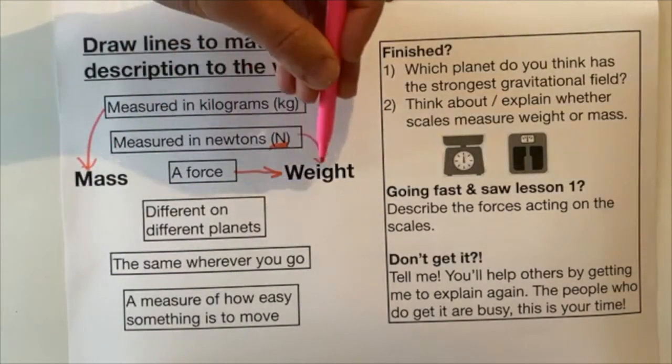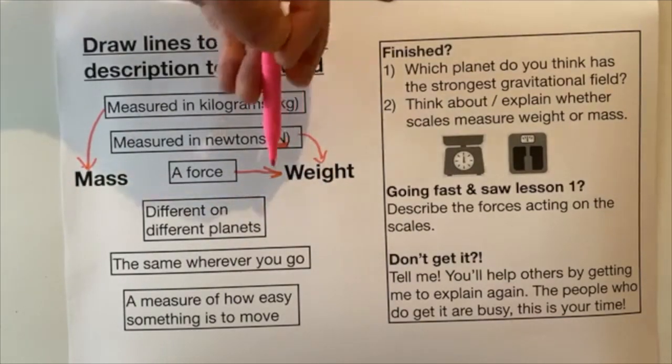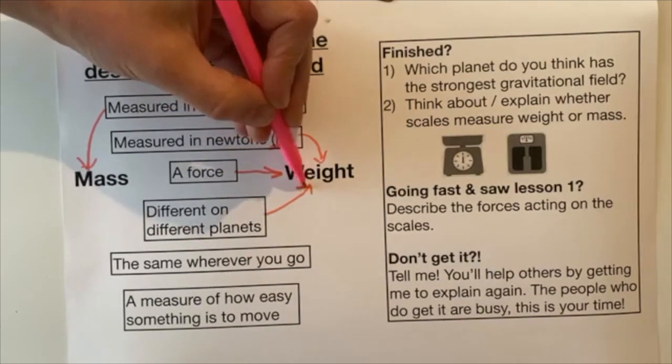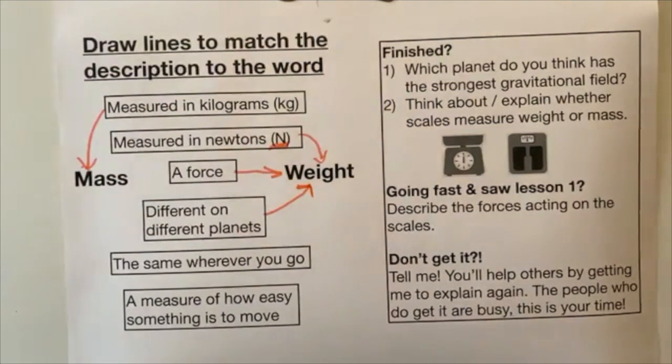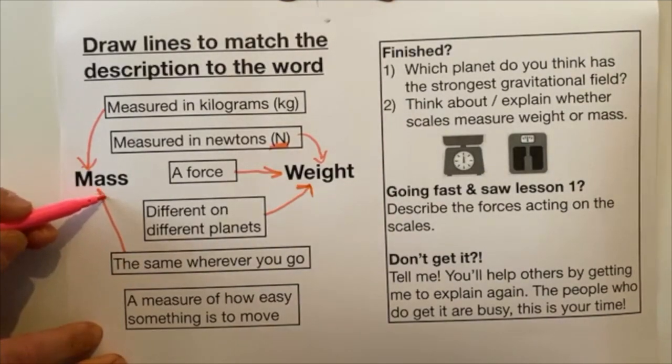Well, the weight is caused by a gravitational field, like a magnetic field. So bigger planets, or more massive things, have a stronger gravitational field. So weight can be different on other planets. I'm going to just keep talking about this, by the way, so if you don't get it now, you might later. Mass is the same wherever you go.